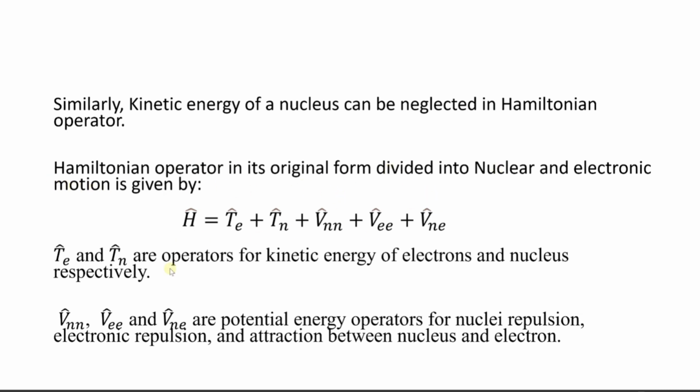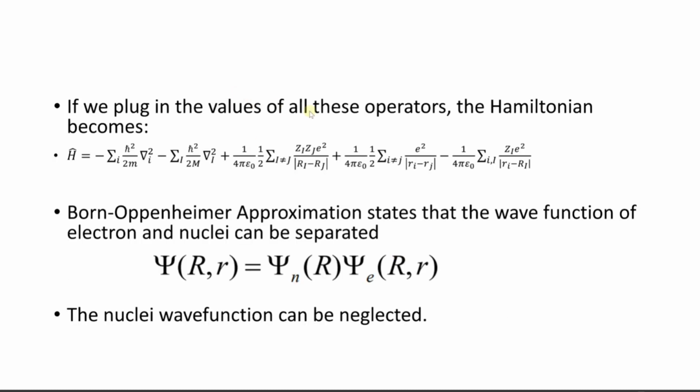Now the Hamiltonian operator in its original form, when divided into nuclear and electronic motion, can be given just like this. Here, H represents the Hamiltonian operator, Te is the kinetic energy operator for the electron, Tn is the kinetic energy operator for the nucleus, Vn is the potential energy operator for nucleus repulsion, VEE is the potential energy operator for electronic repulsion, and VNE is the potential energy operator for attraction between the nucleus and the electron. If we plug in the values of all these operators, the Hamiltonian becomes